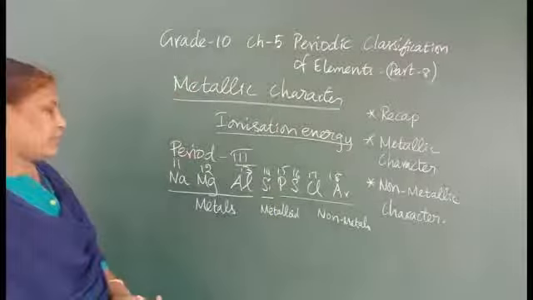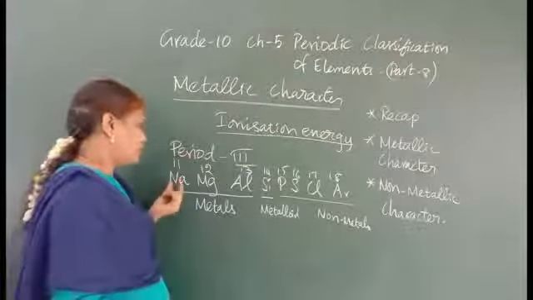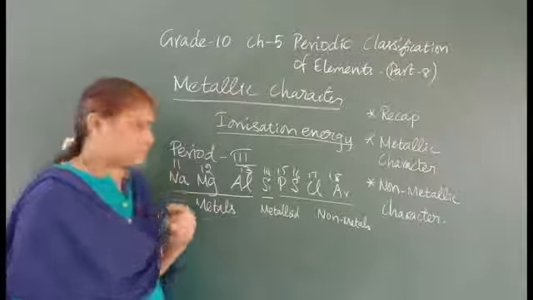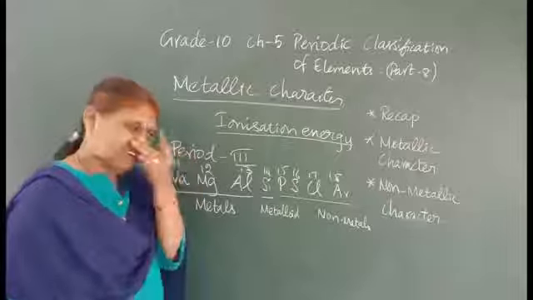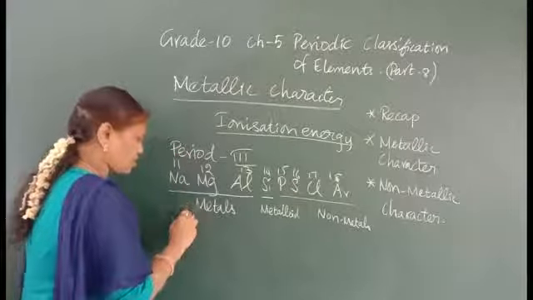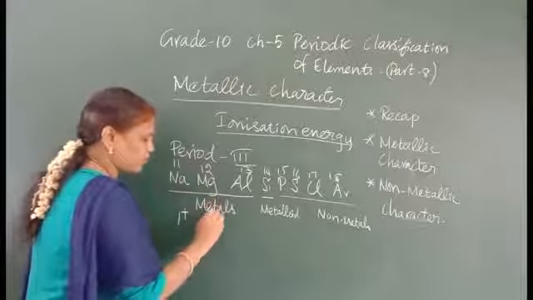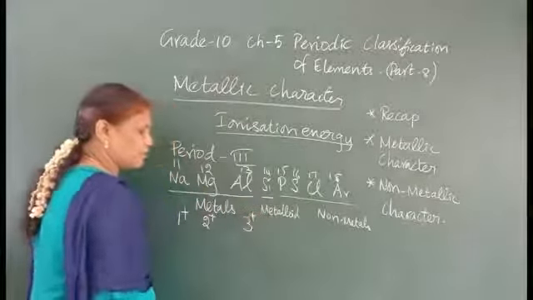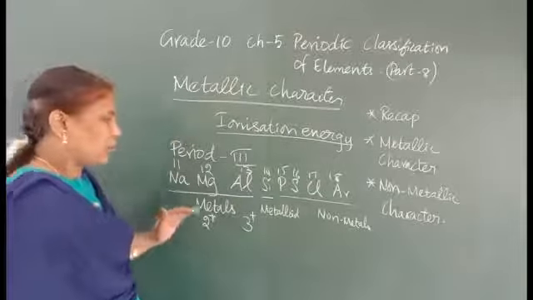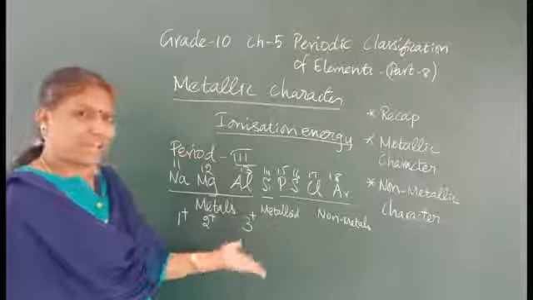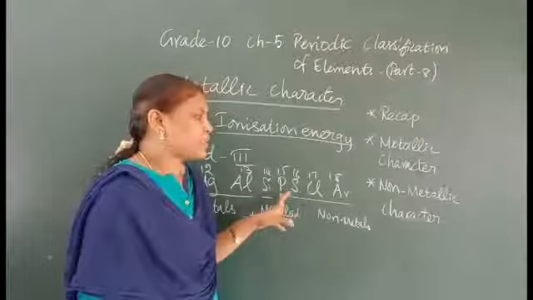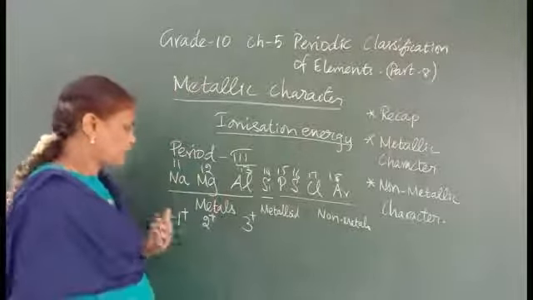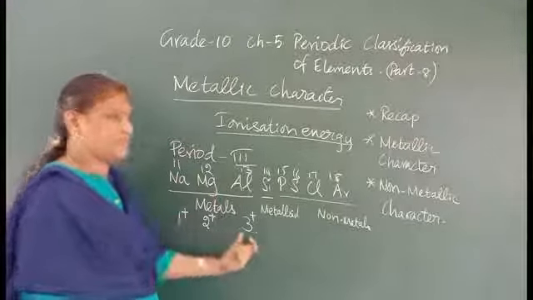Here, when you see sodium, how many electrons will it lose? Only 1, because it has 2, 8, 1. It will lose 1 electron. Here it will lose 2 electrons, 2, 8, 2. Then it will lose 3 electrons. The next one is a metalloid and has both characters. Then here it will be gaining electrons. They are non-metals. Now, you tell me how the metallic character will be in the period.